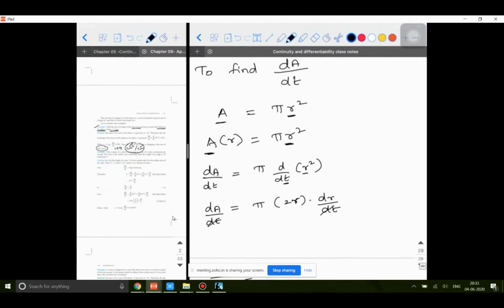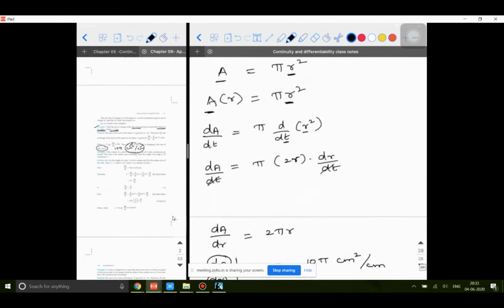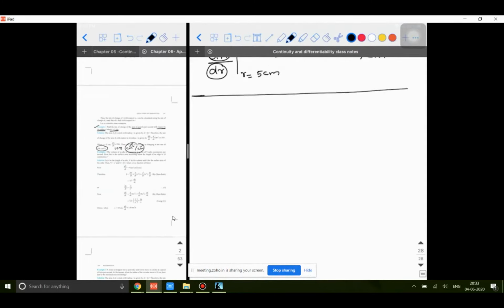Okay. So we'll go to the second one. So this is the first one. Let's look at example number 2. So what is example number 2? They're asking you,